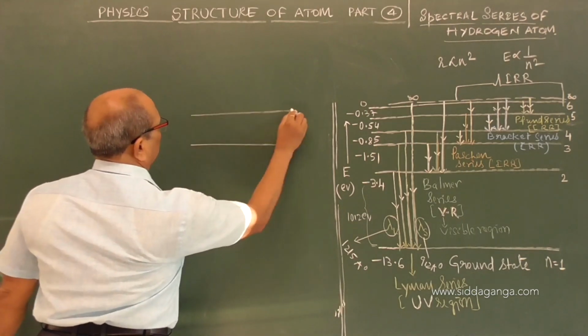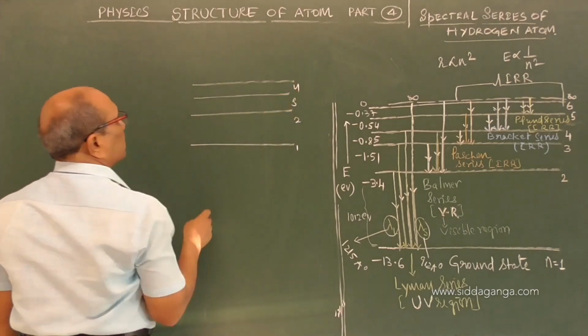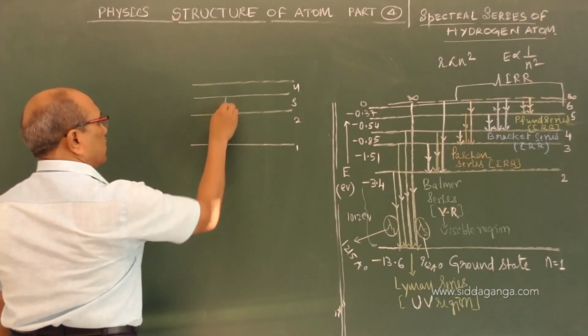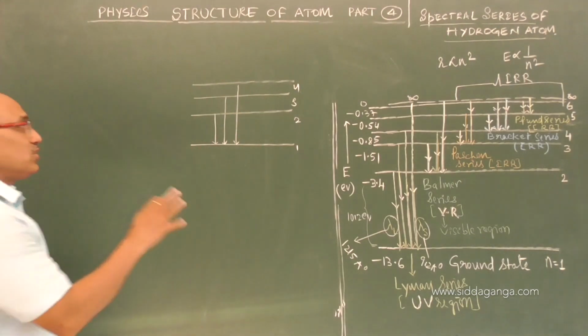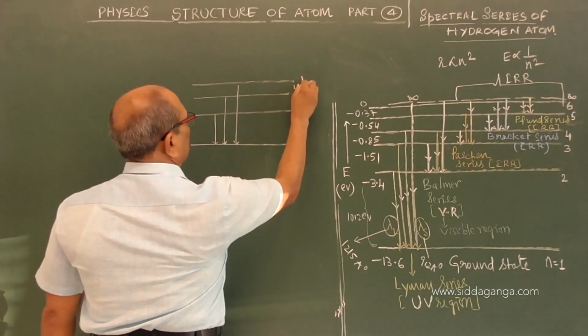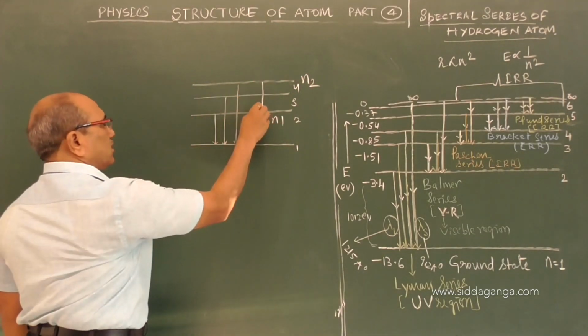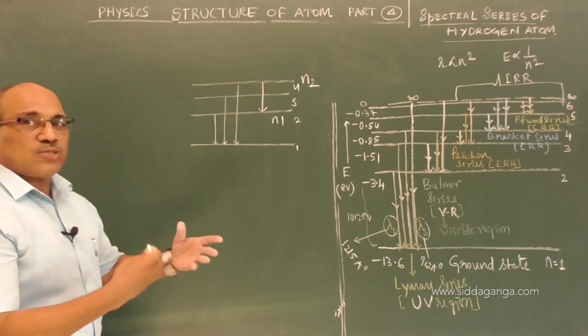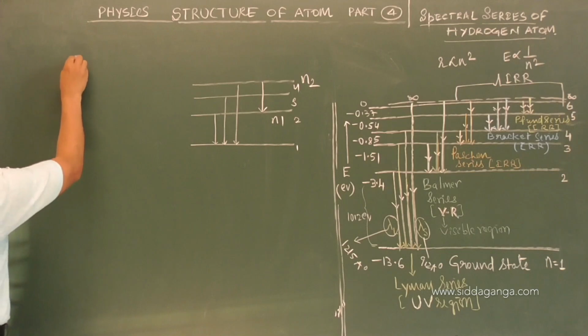Suppose the electron is returning from various higher orbits, 1, 2, 3, 4 like that. It may come from any orbit to this one or any one. In general, from n2 to n1, if the electron is returning, how many spectral lines are possible? How many wavelengths can we get? There is a relation for this.